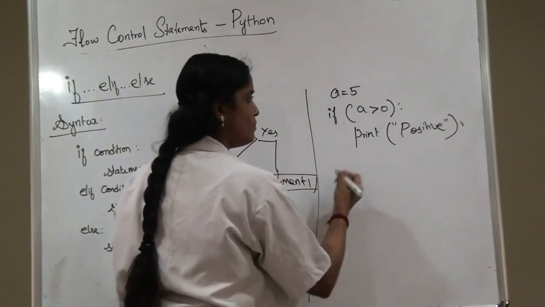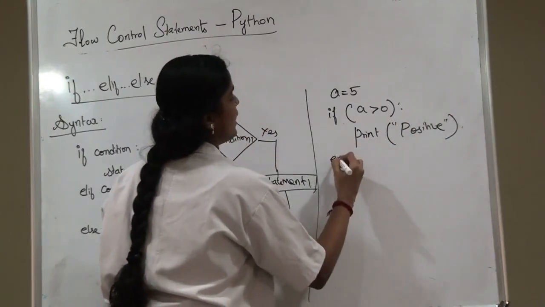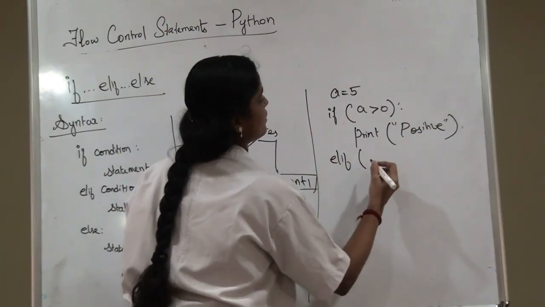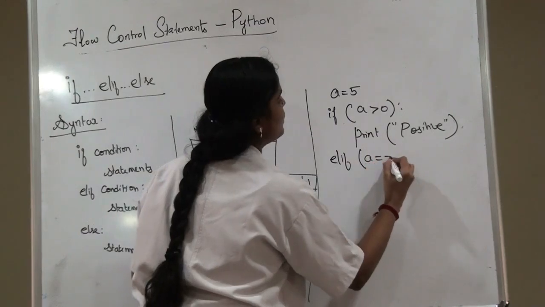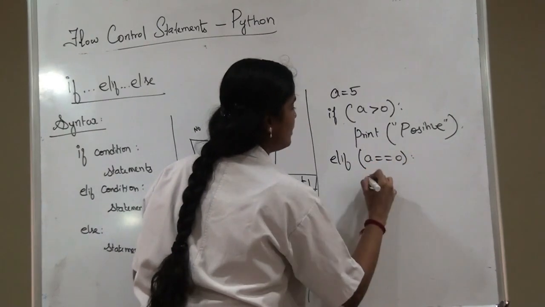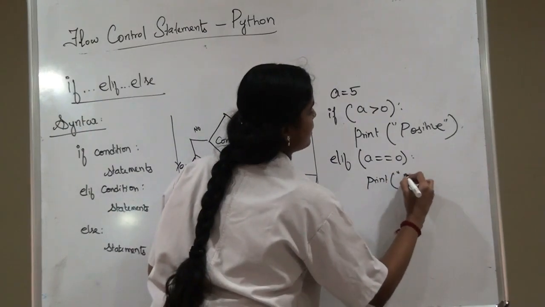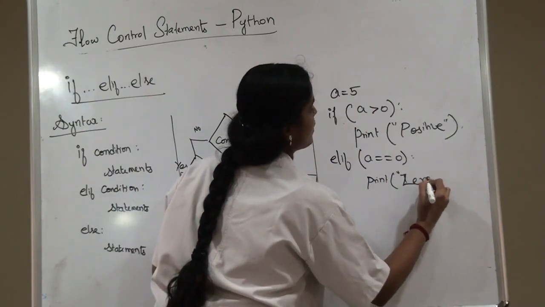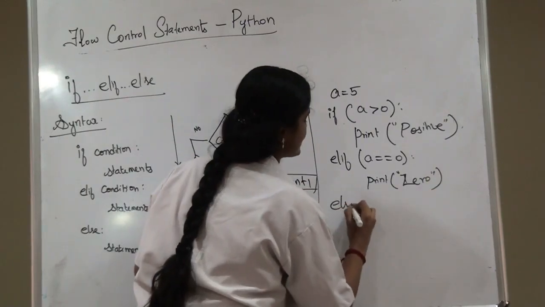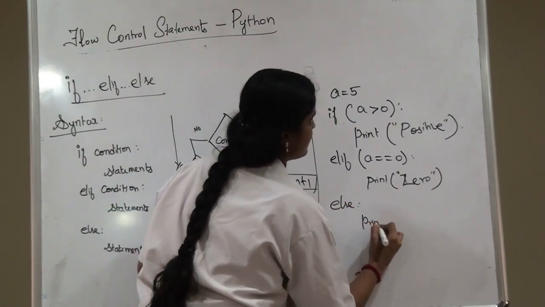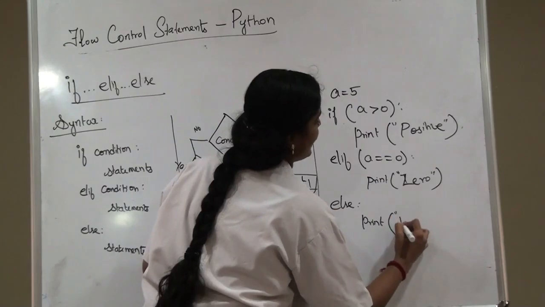We are going to check one more condition. elif a equal to 0 colon print 0, else colon print negative.